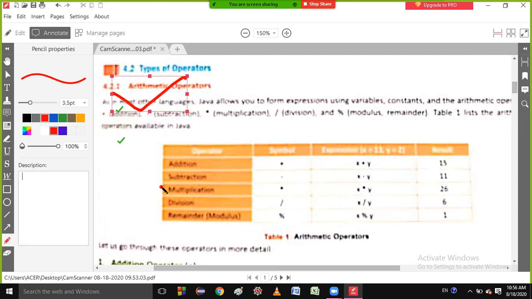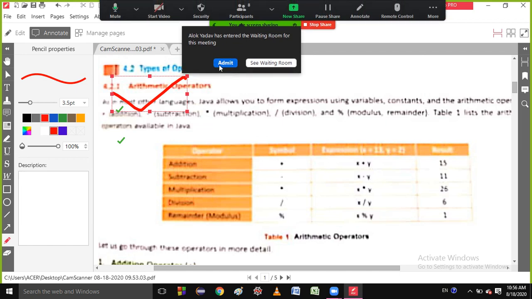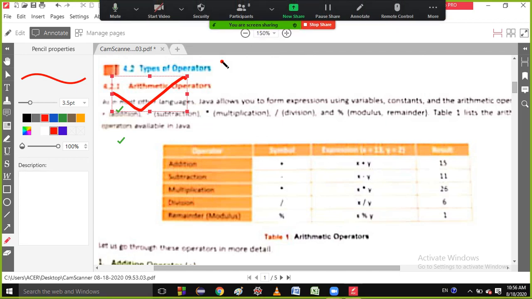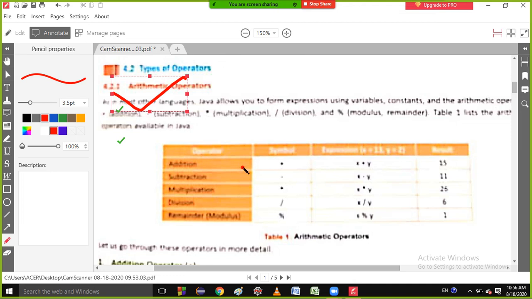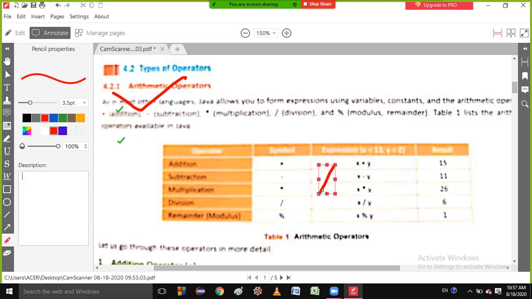What are arithmetic operators? Students, all the operators which you have studied in mathematics come here. If I talk about addition, how will you add two numbers? Suppose my variables are x and y, you will add them as x plus y. To subtract y from x, you will write x minus y. Multiplication is x multiply y. Division is x divided by y, which means this symbol is used for division.